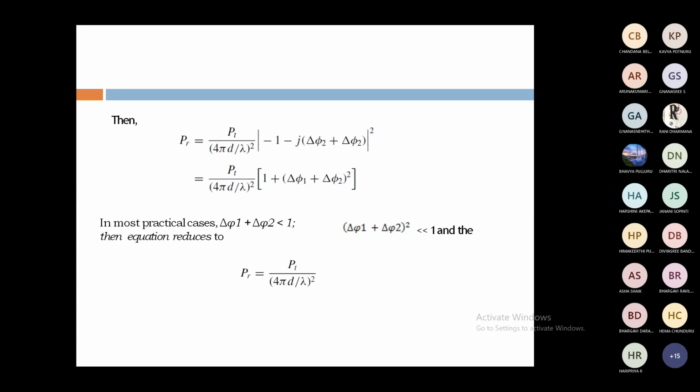This is the final equation of land to mobile propagation over water. If (delta phi 1 plus delta phi 2) square is less than or equal to 1, at that time the final equation is PR equal to PT by (4 pi d by lambda) square.